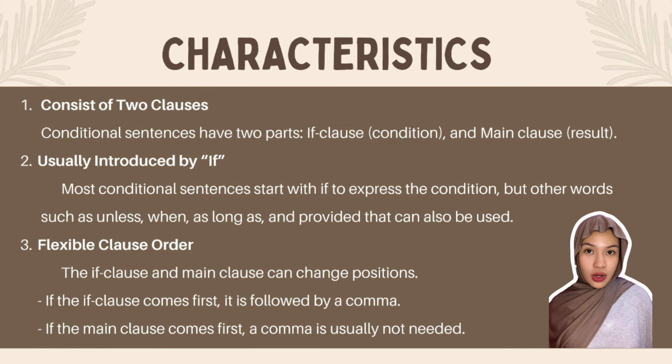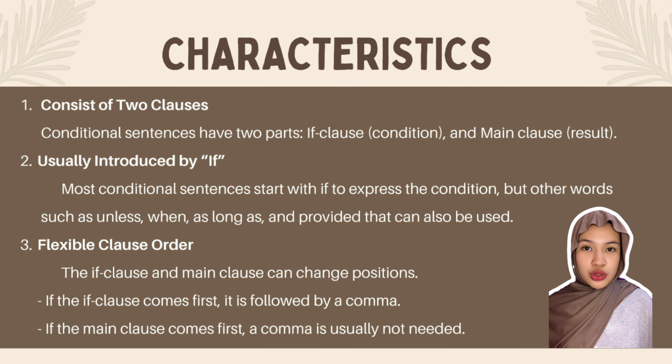Characteristic 1, consists of two clauses. Conditional sentences have two parts: the if clause, the condition, and the main clause, the result. Number 2, usually introduced by if. Most conditional sentences start with if to express the condition, but other words such as unless, when, as long as, and provided that can also be used.